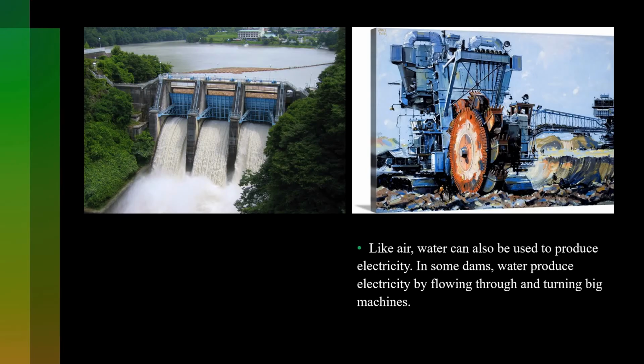Like air, water can also be used to produce electricity. In some dams, water produces electricity by flowing through and turning big machines. Like this, we can see these dams. We can use these dams and big machines to produce electricity, and these machines depend on water.